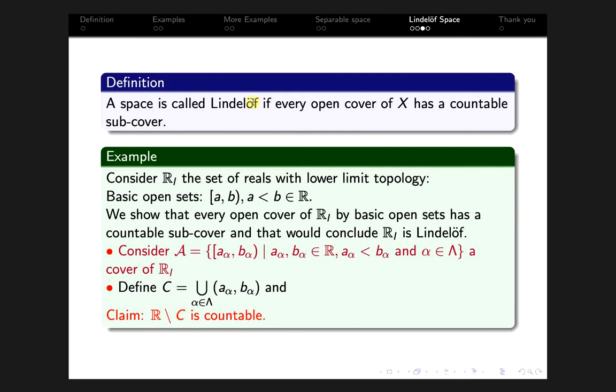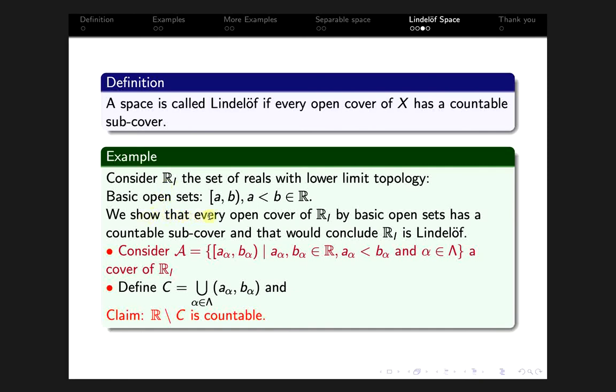This is basically the set of all reals as the underlying set, and the topology is generated by basic open sets like the half-open intervals closed a, open b, where a is less than b and a, b are reals. Okay, so these are the basic open sets that generate the lower limit topology on R, and R equipped with the lower limit topology we denote by R sub L.